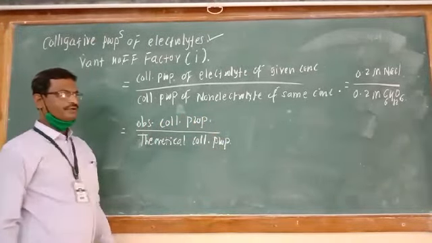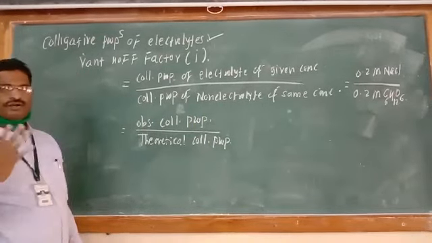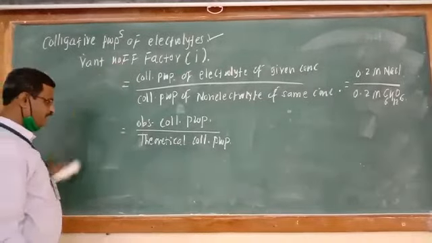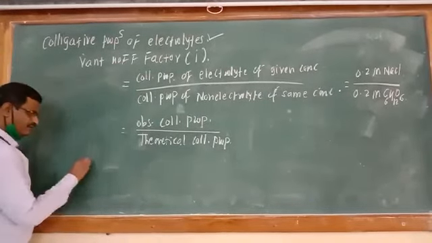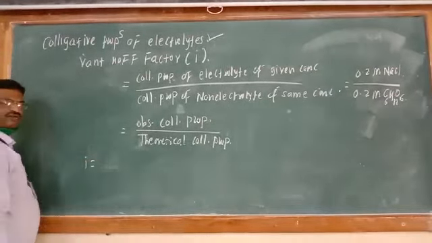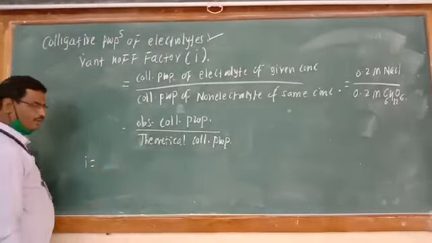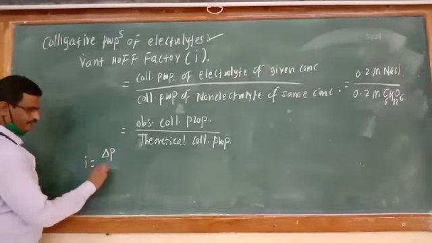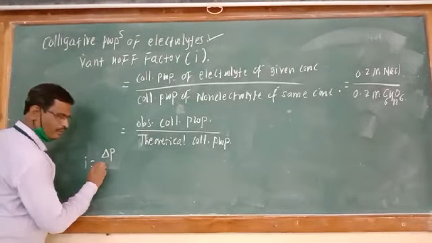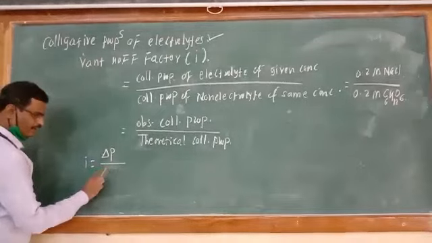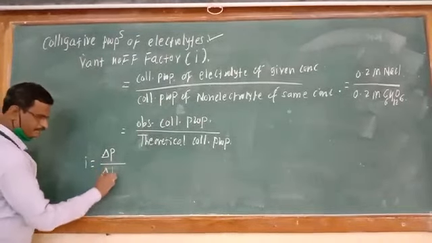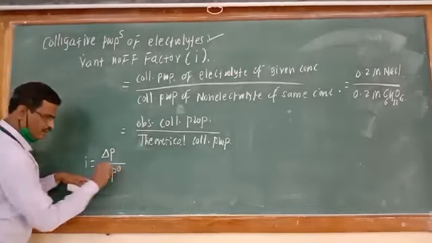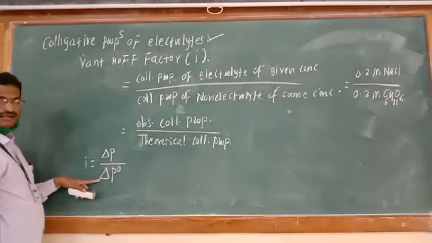So, if we take 4 different colligative properties and their Van 't Hoff factor is to be studied, for the first colligative property, lowering of vapor pressure, it will be delta P, lowering of vapor pressure divided by delta P theoretical, delta P0.